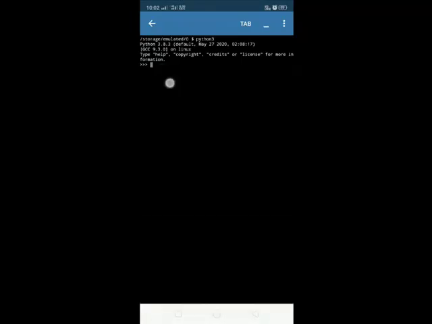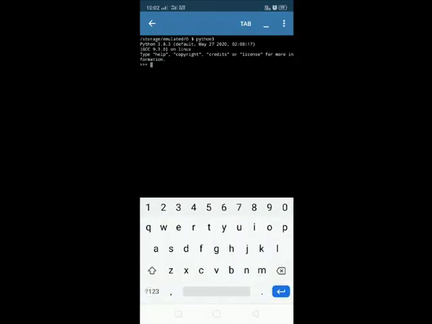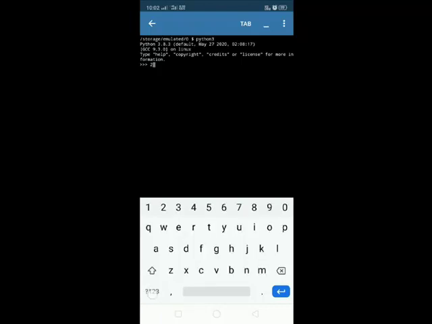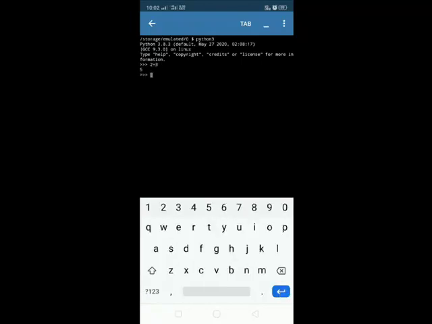So here I'll type one single statement, and immediately this shell will return the output. 2 plus 3, press enter. So the answer is 5. This shell mode is used to interact or to get immediate outputs or immediate feedback. We can use this shell mode.